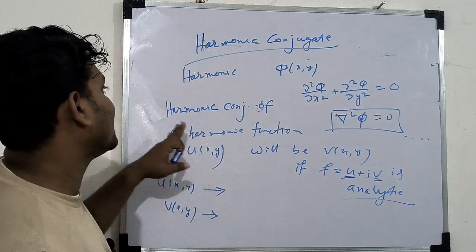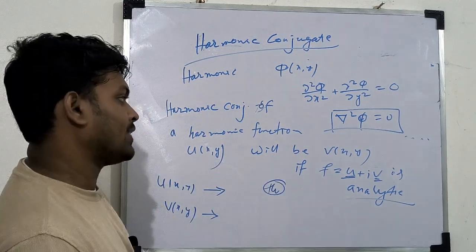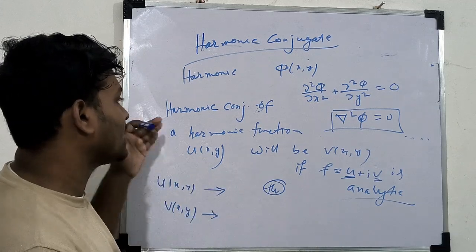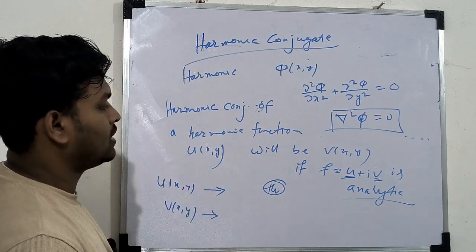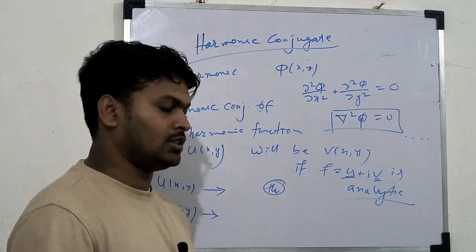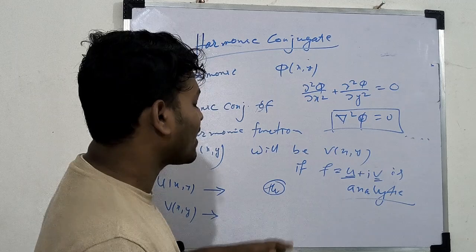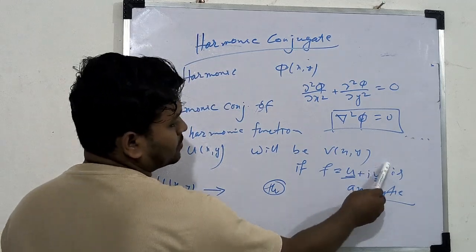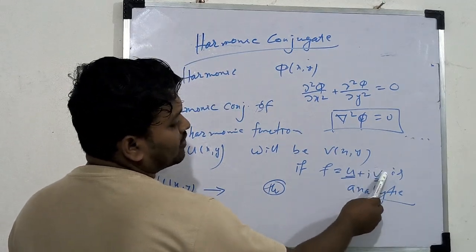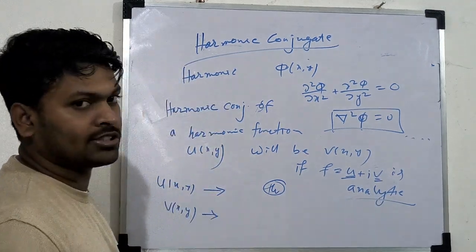Related to this concept of harmonic conjugate, there are some theorems, and regarding this, you have to have clear knowledge to solve some problems. So if you are asked, v is a harmonic function, find the analytic function f, then how will you solve?